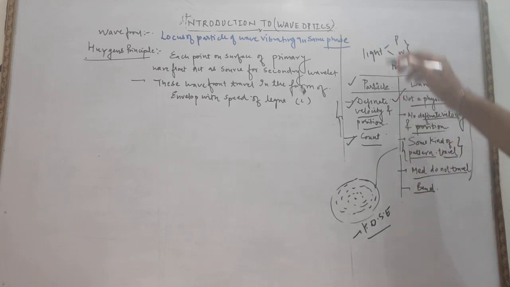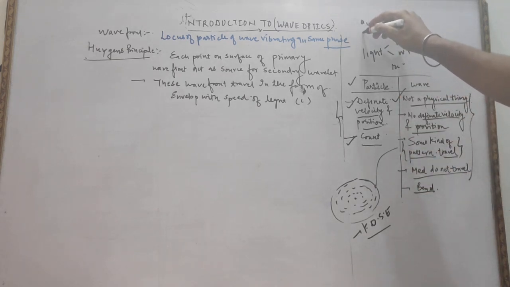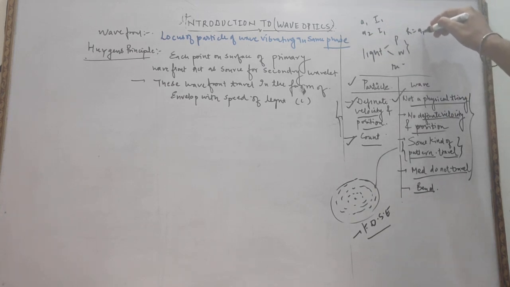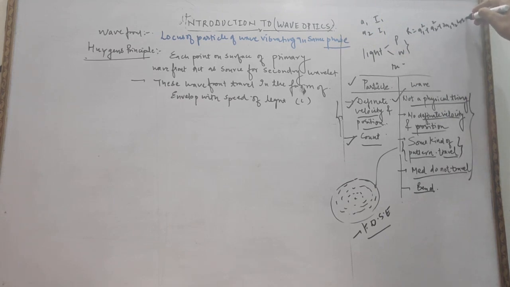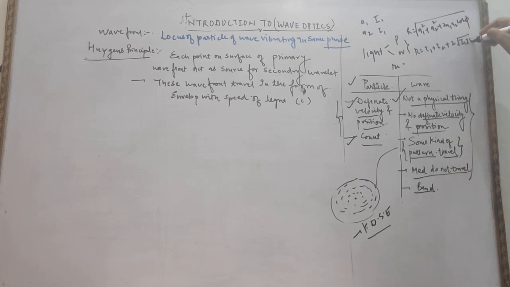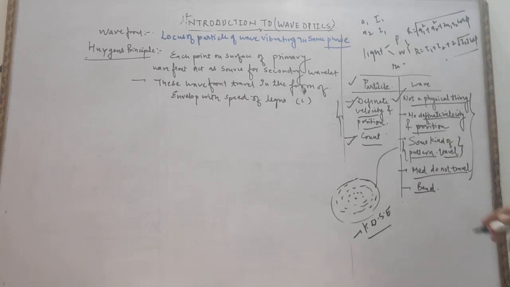Suppose there are two waves. One wave has amplitude A1 and the other A2, or one has intensity I1, the other I2. So the resultant is equal to A1 square plus A2 square plus 2A1A2 cos phi. This is what we have already studied in class 11. Or the resultant intensity is I1 plus I2 plus 2 under root I1 I2 cos phi. This is the way we proceeded in class 11.